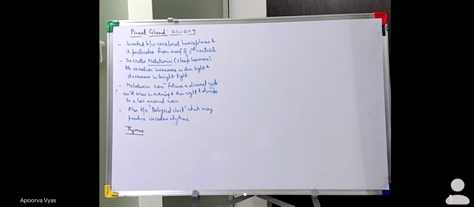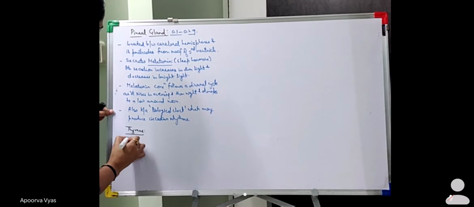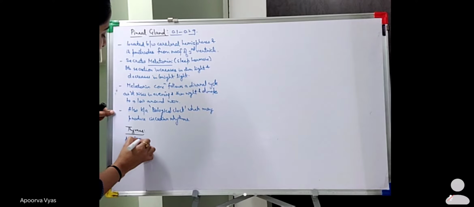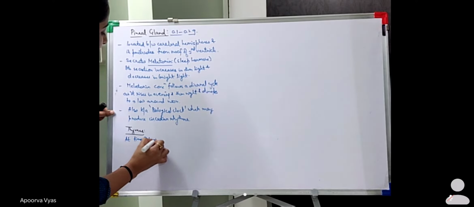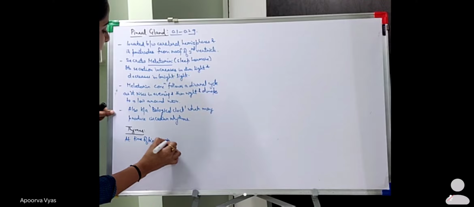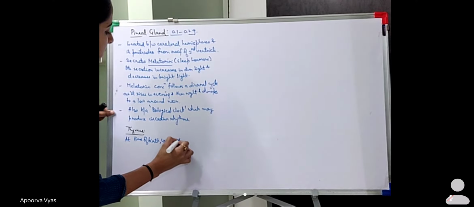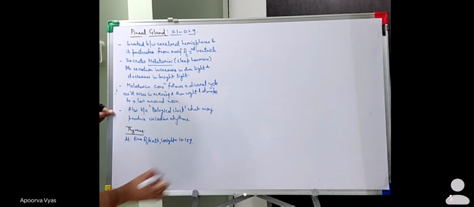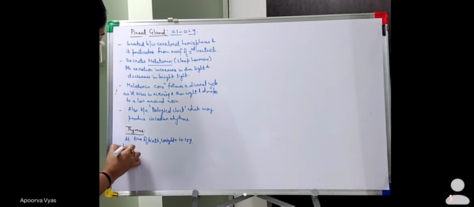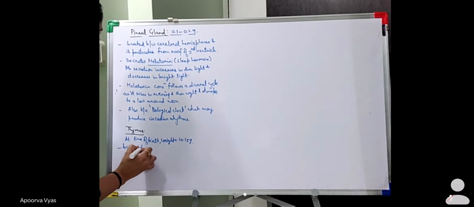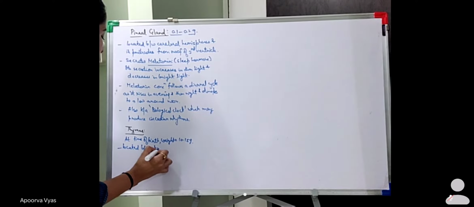So at the time of birth, the weight is about 10 to 15 grams only. ठीक है? And if we talk about the location, it is located between the sternum region and the aorta.